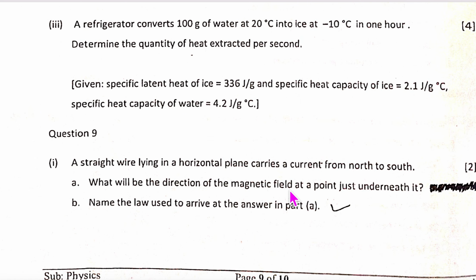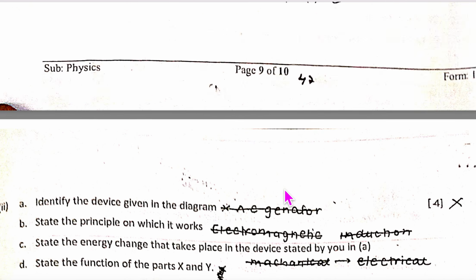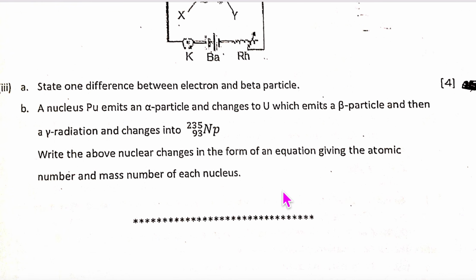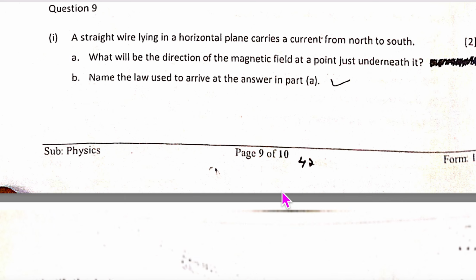Is the 9th question the last question? Hopefully. Yes, yes. Last question.